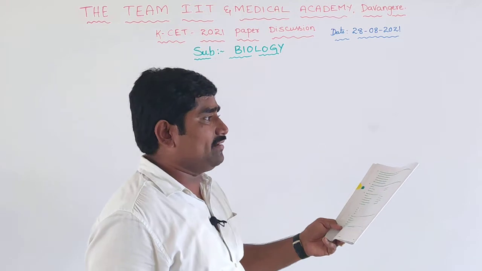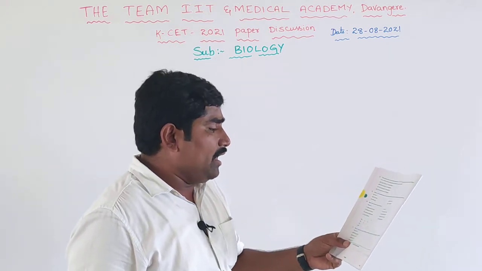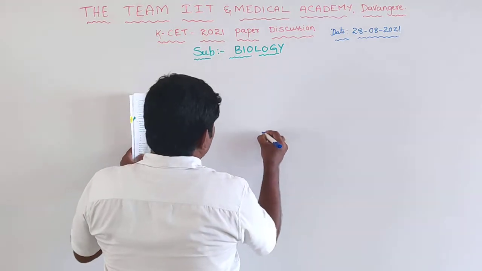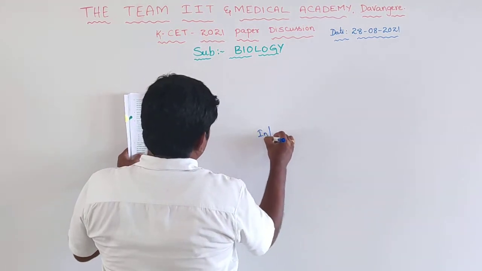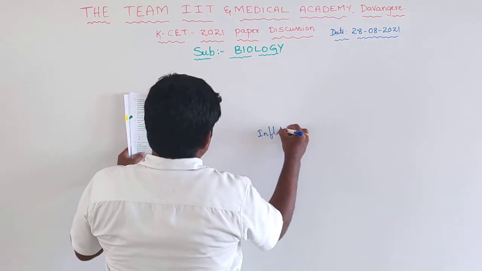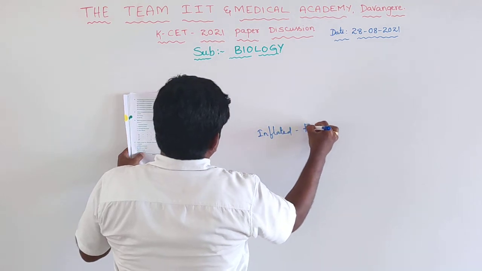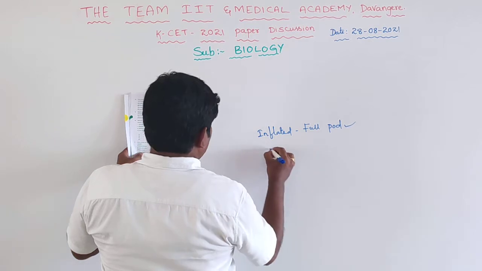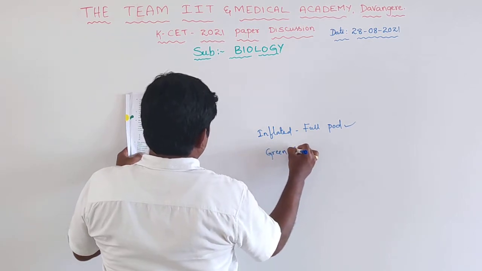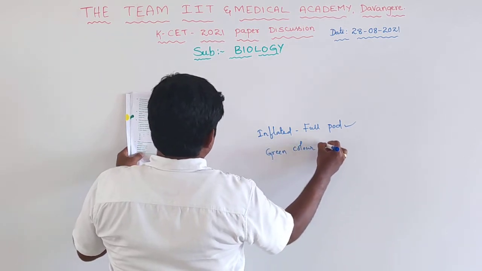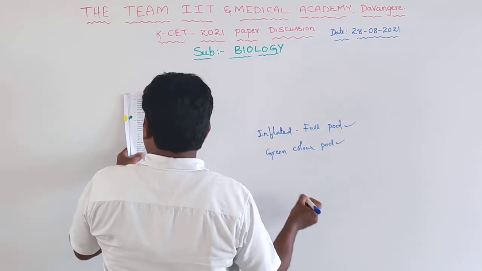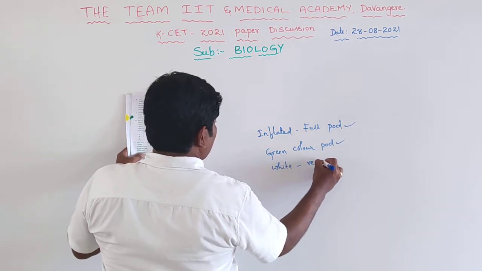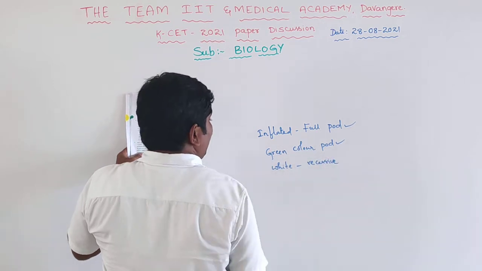The next one is, which among the following characters selected by Mendel in the pea plant is a recessive character? One is inflated. Inflated means full pod. So this is a dominant character. And green color pod is a dominant character, and the white color pod is not dominant. A white color pod is a recessive character.